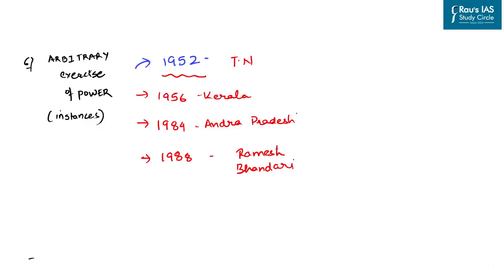Now the instance of 1988 is of particular importance because as per the provisions of the constitution, the judiciary cannot intervene in the procedure of the legislature. However, in this case, the judiciary intervened and directed a composite floor test where both the parties were required to prove the majority on the same day on the floor of the House, and where Jagdambika Pal failed to prove his